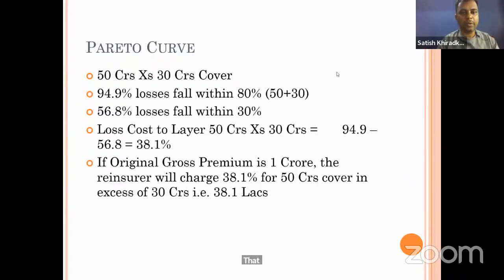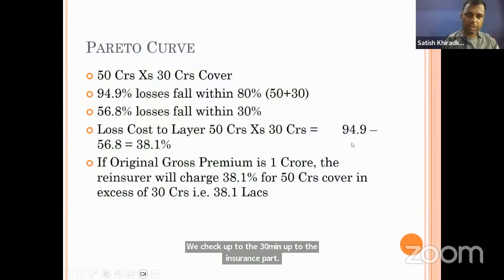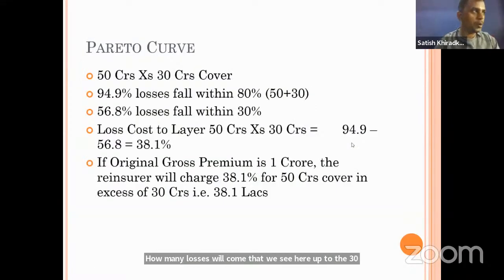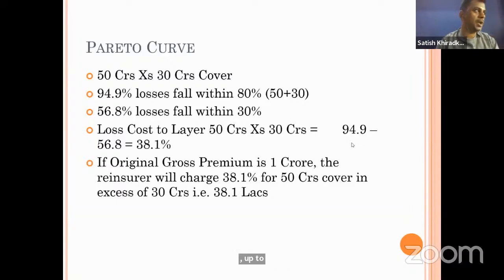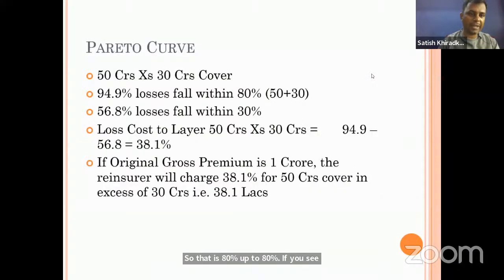So now what we check is, up to the 30, meaning up to the insurance part, how many losses will come? That we see here. Up to the 30, 56.8% losses are occurring, and those losses will be paid by the insurance company. Now, what is the total loss payable up to the limit? Up to 80%, 94.9% losses are occurring. So up to 94.9% losses will be paid by the reinsurance company. Out of that, 56.8% losses will be paid by the insurance company.